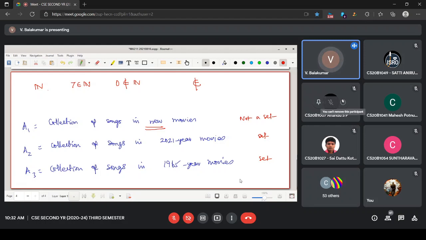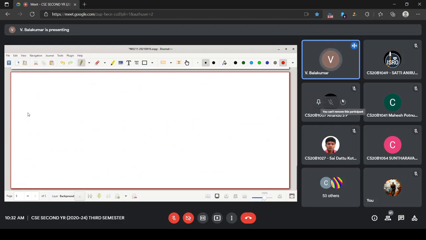I need one more example, which is not a set. Can somebody try that? A4, collection of something. It should not be a set. Can somebody say that?